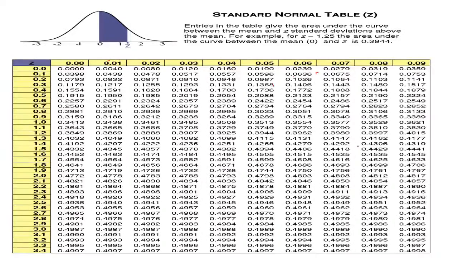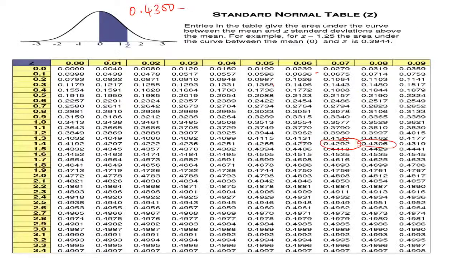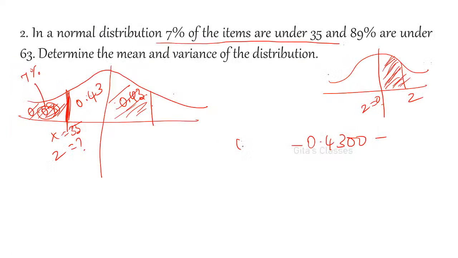0.4300 you have to find out. Actually here there is 0.4306 and 0.4292. Either you can consider this value or this value. Whichever is nearer you have to take. How will you find out? 0.4300 is the required value, right? On the left I have found 0.4292, which is less than this, or 0.4306, which is more than that.